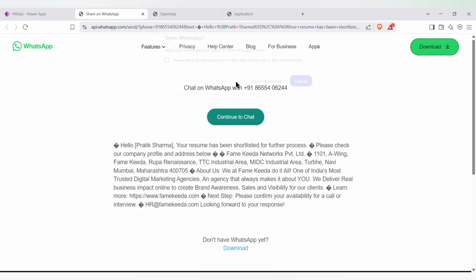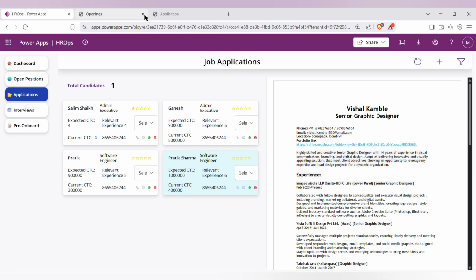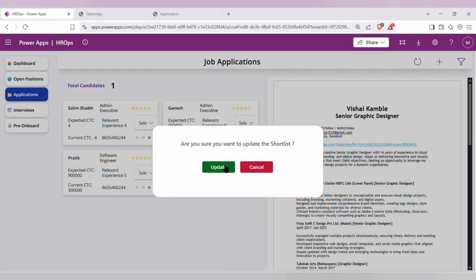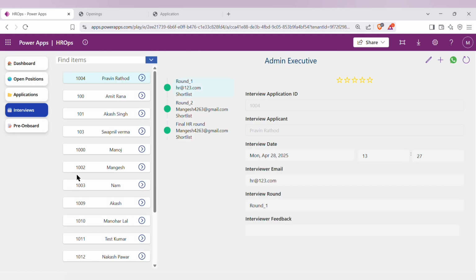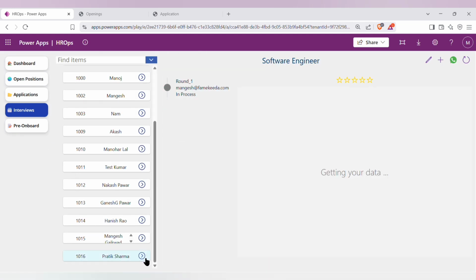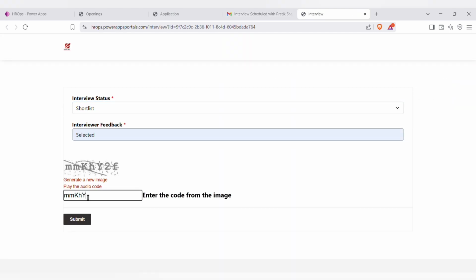We then send a WhatsApp message to the candidate introducing the company. After an initial call discussion, candidates can be shortlisted or rejected. For those shortlisted, we schedule interviews with one or more interviewers. After the final round, HR receives an email with a feedback form.